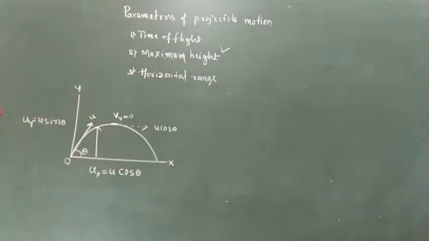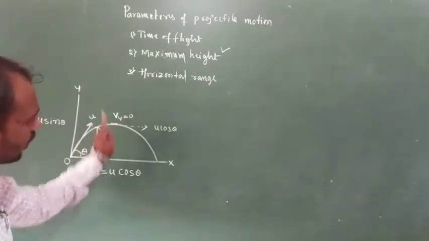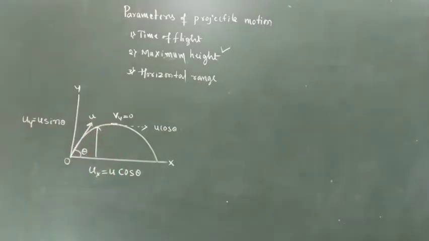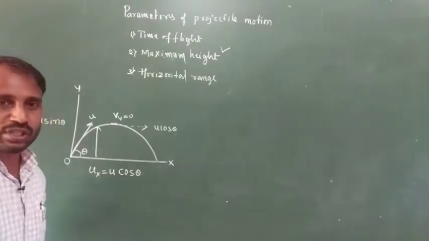So the maximum displacement of a particle along the vertical component is the maximum height. Here we want to calculate the maximum height of a projectile.